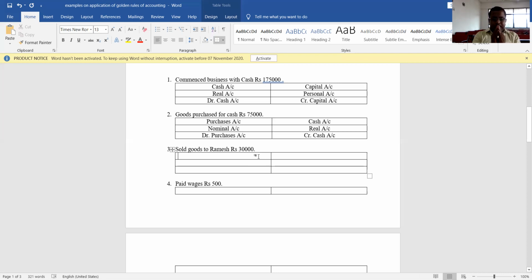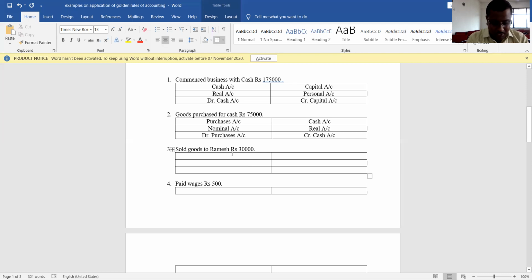So if you see any person's name in a transaction, and if it is not specified for cash, then what does it indicate? It indicates that that particular transaction is a credit transaction. And in case of a credit transaction, the person is very important. So here we should see which are the two accounts. First of all, which kind of transaction is it? It is a credit transaction. Yes.